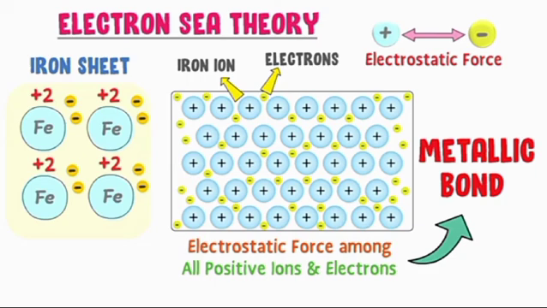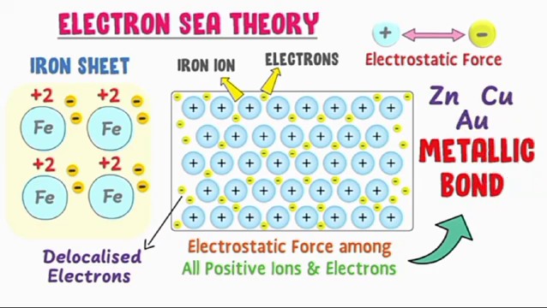Note that these lost electrons do not belong to any individual atom. Rather, they form a cloud or sea of electrons. Secondly, these electrons are called delocalized electrons because they move freely within the sheet, so metals are also good conductors of heat and electricity due to free electrons. Metallic bond exists in all metals like zinc, copper, gold, etc. Finally, metallic bond is formed due to the electrostatic force between the sea of electrons and iron positive ions.